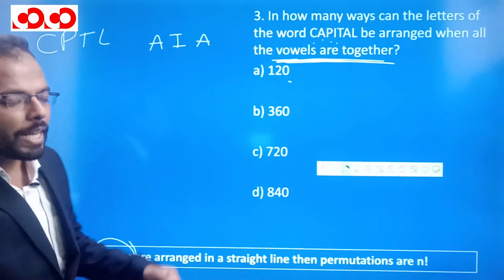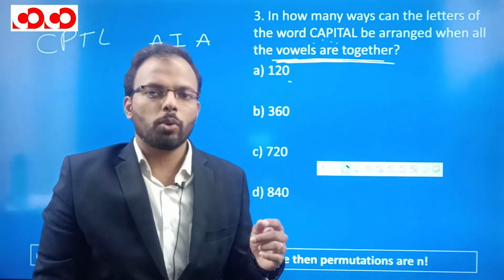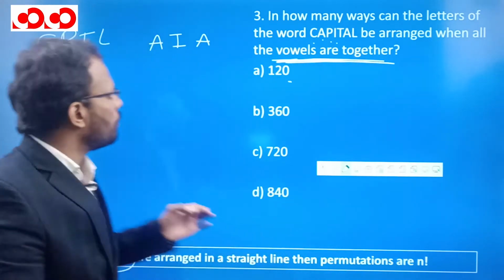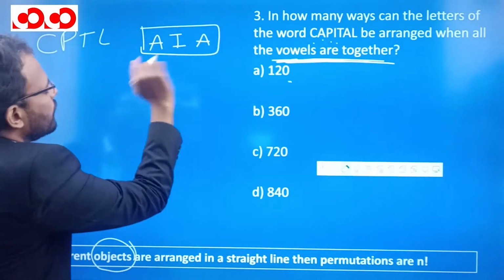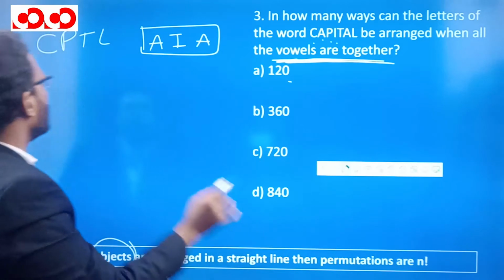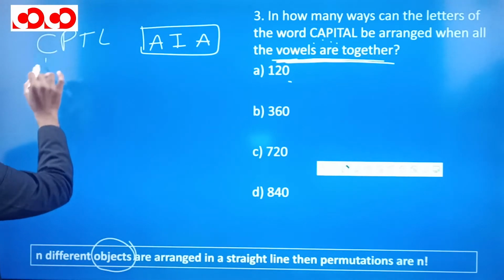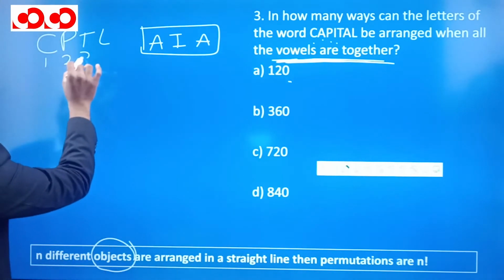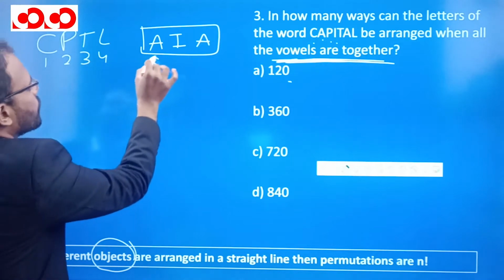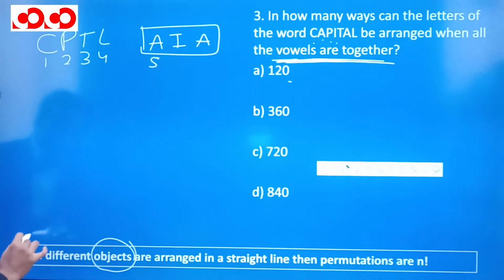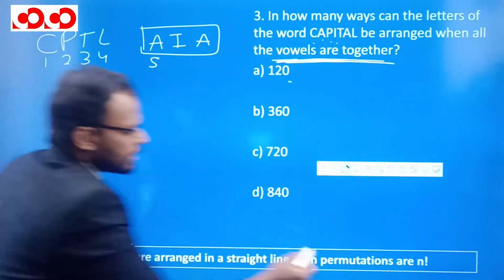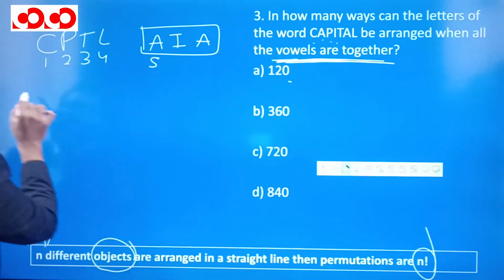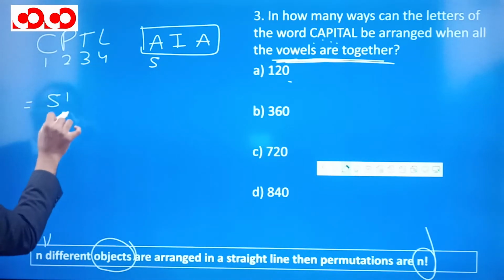However, it is mentioned that all the vowels should come together. So what we will consider is, we will consider this vowel group as one object. We cannot separate these vowels because all vowels should come together. Now this is my first object, this is the second object, this is the third, this is the fourth, and this is the fifth. So here are n different objects. First, second, third, fourth, fifth can be arranged in a straight line in n factorial ways. So this will be arranged in 5 factorial ways.